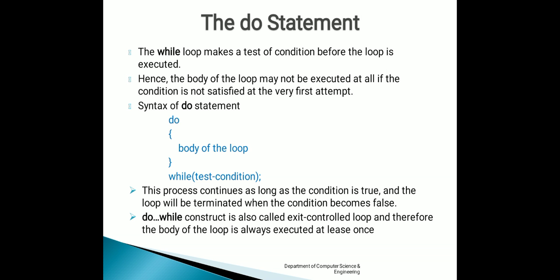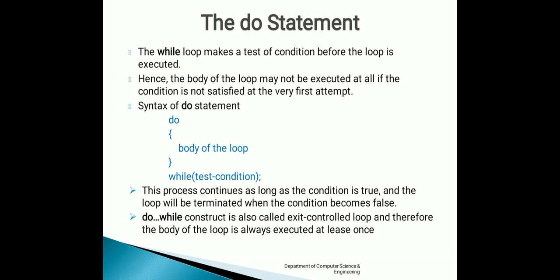So, here the program proceeds to evaluate the body of the loop first. Then at the end of the loop, the test condition is evaluated. If the condition becomes true, the program will continue to evaluate the body of the loop once again. Otherwise, the next statement which appears after while will be executed. So, basically, if the condition becomes false, the control comes out of the loop.